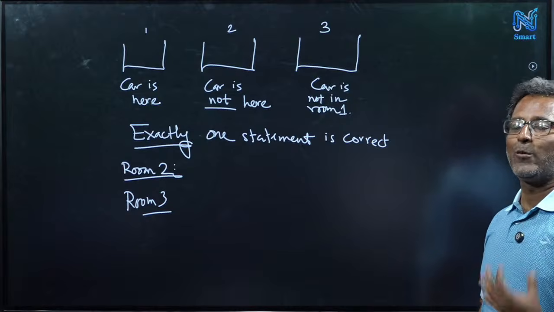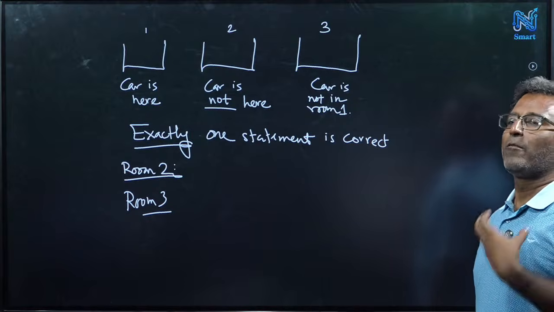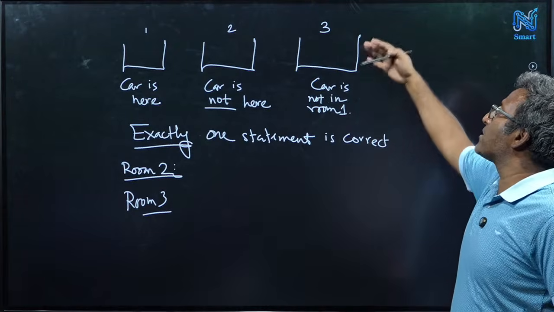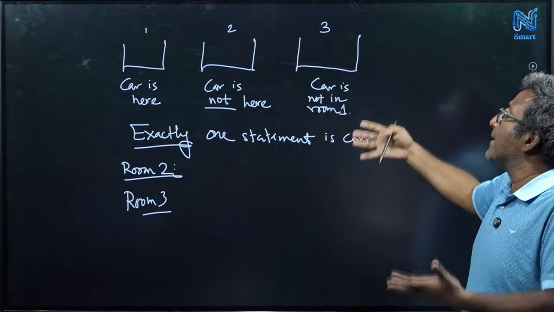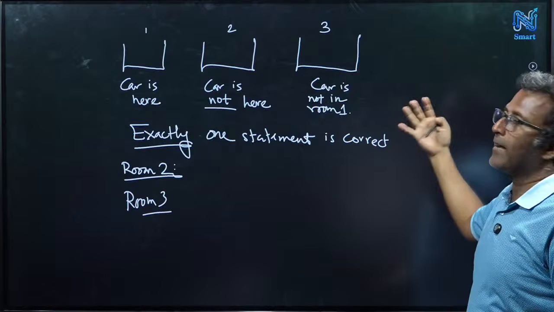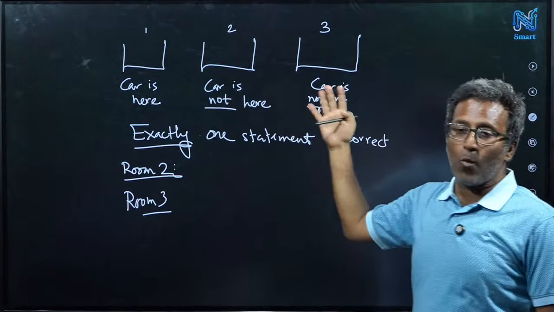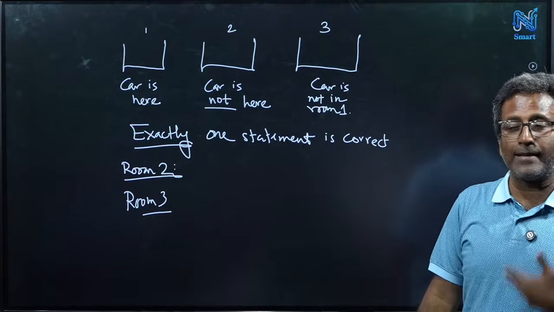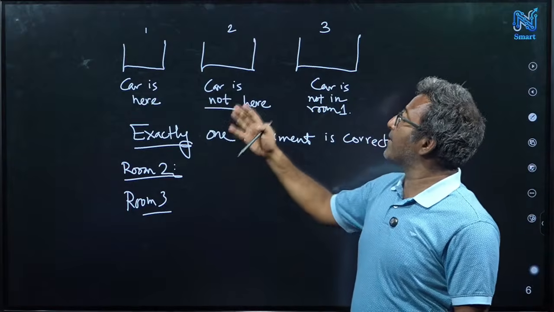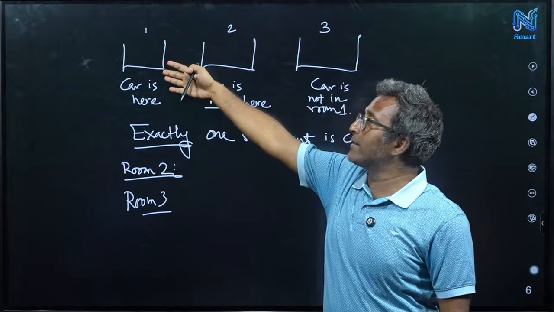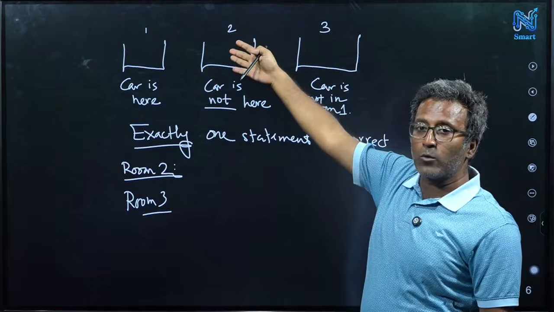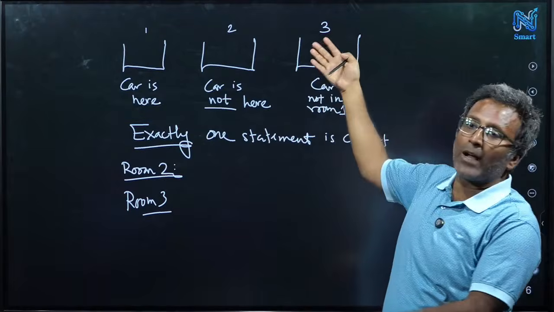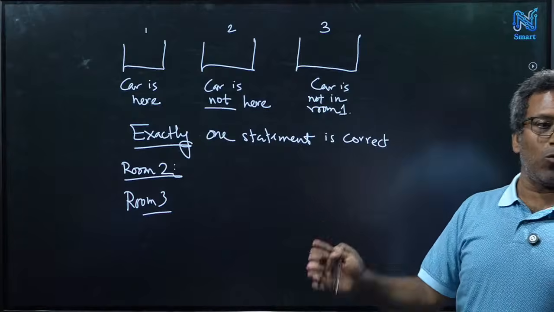It's not a mathematical or logical argument. So what you are saying is that room number 3 does not have sufficient information, or there is no information about room number 3, whether the car is there or not. On the other hand, there is some information about rooms 1 and 2, but that does not say anything about whether room 3 has the car. Maybe the other information is sufficient to conclude that there is no car in room 1, there is no car in room 2, and it's given that there exists at least one car. So by elimination, the car is in room number 3. That can be quite possible, right?